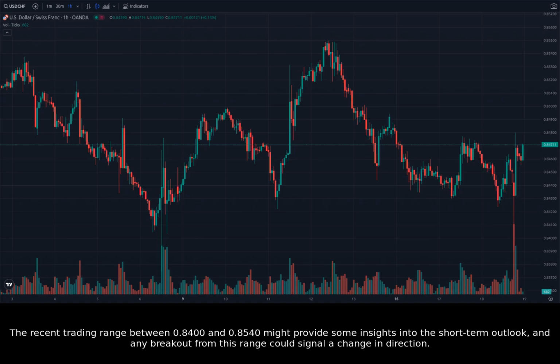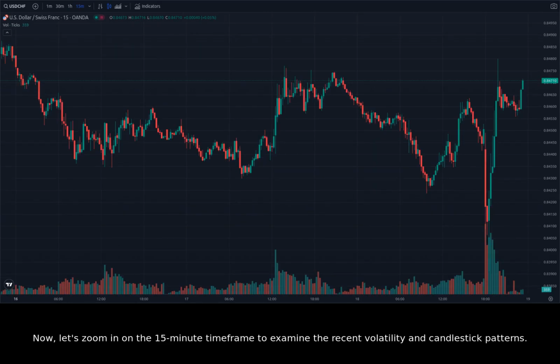The recent trading range between 0.8400 and 0.8540 might provide some insights into the short-term outlook, and any breakout from this range could signal a change in direction. Now, let's zoom in on the 15-minute timeframe to examine the recent volatility and candlestick patterns.